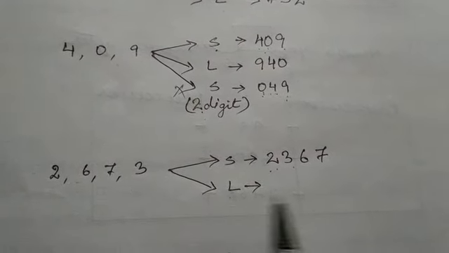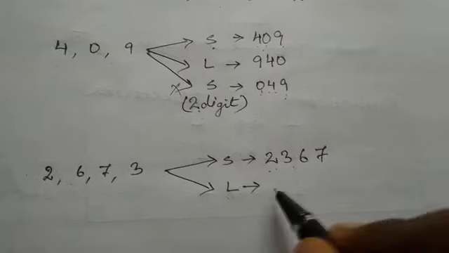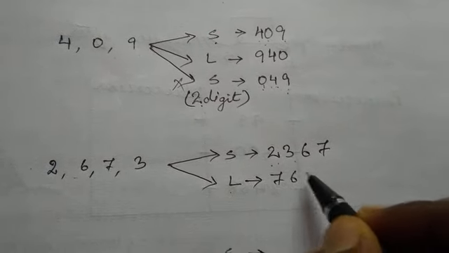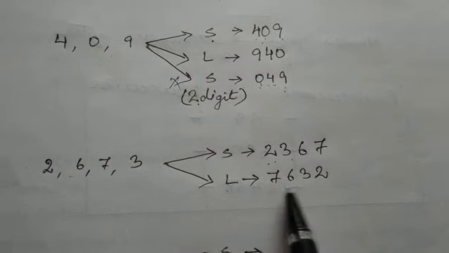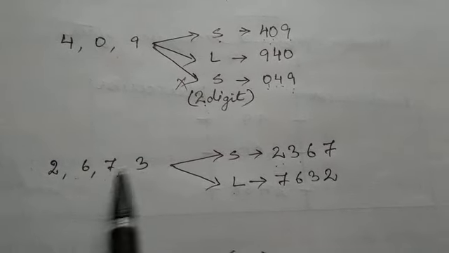Now for the largest number, we will just arrange them in descending order: 7, 6, 3, 2. You can say this is the largest number which you can form using these digits.